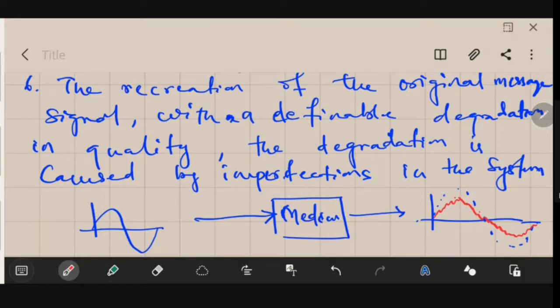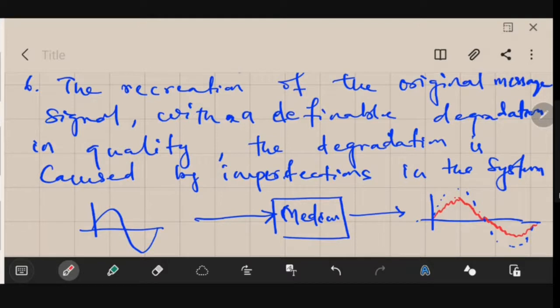Whenever you transmit information through the communication system, the communication system is a network of devices. Some amplifiers will be there, some modulators will be there, then the channel, the transmission media, will be there, then you will be using some decoders or devices that will be able to convert that into the original form.